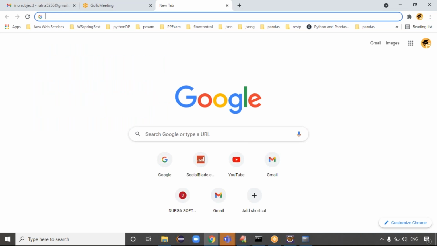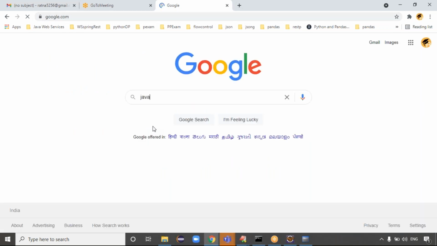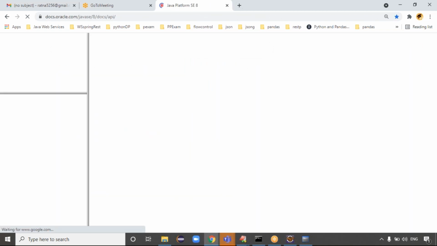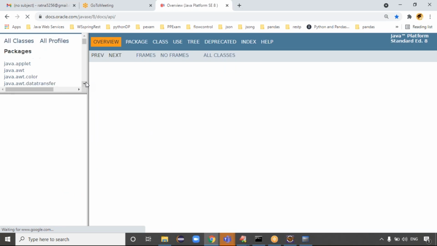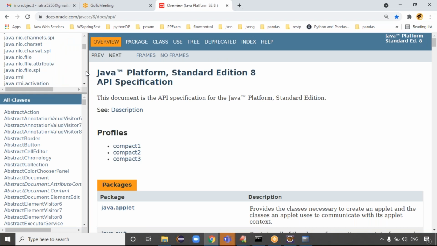Not only for the Types class, in real time when you build applications, you have multiple types. When you see one type of data like float data while doing the application, maybe you require some other types. Immediately we have to check the API documentation, guys. So the Java 8 API documentation. Java.sql also belongs to core Java only, right? JDBC also belongs to core Java only, guys.